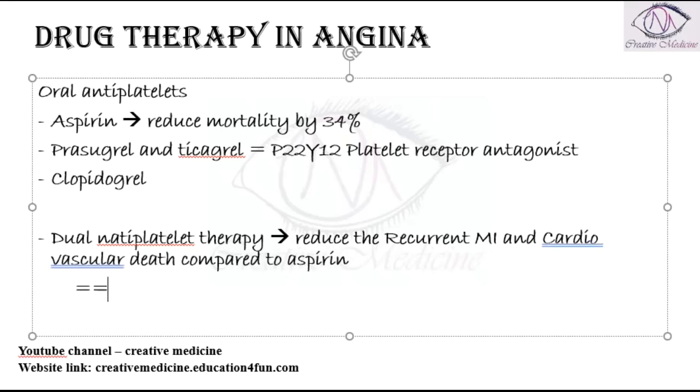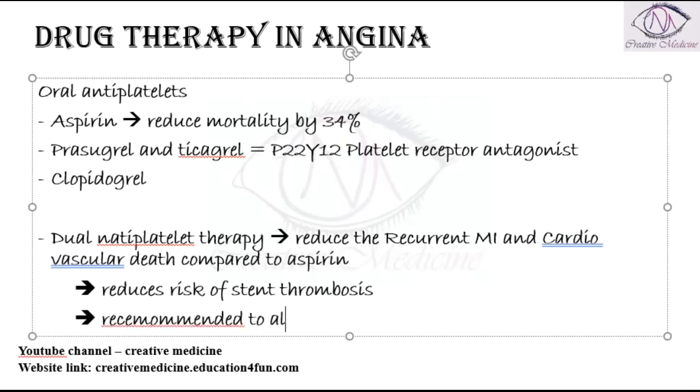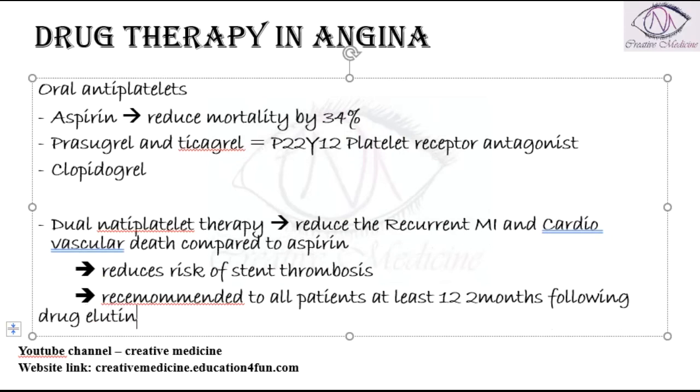This dual antiplatelet therapy also reduces the risk of stent thrombosis, and thus it is recommended for all patients for at least 12 months following drug-eluting stent placement. Aspirin with clopidogrel or ticagrelor dual antiplatelet therapy is preferred in most patients.